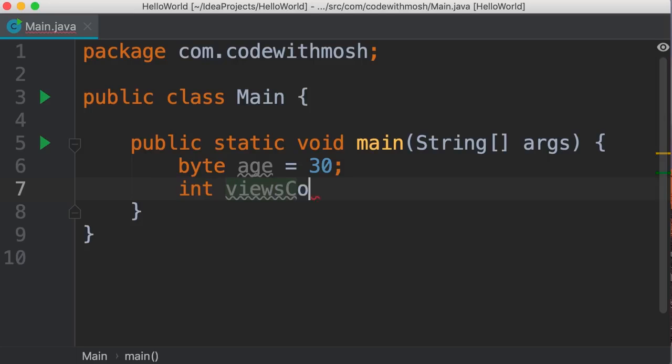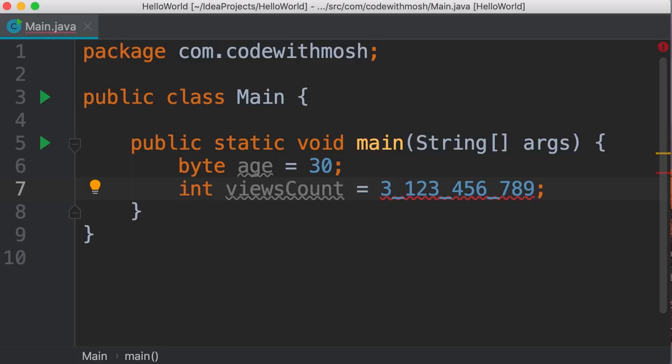So views count, we set this to a large number like 1, 2, 3, 4, 5, 6, 7, 8, 9. Now in Java, whenever you deal with a large number like this, you can use an underscore to separate every 3 digits. Just like how we use a comma in our documents to make our numbers more readable, we can use an underscore in Java. So with integers, we can store values up to 2 billion. But let's say the number of times this video has been watched is 3 billion. So I added 3 here.